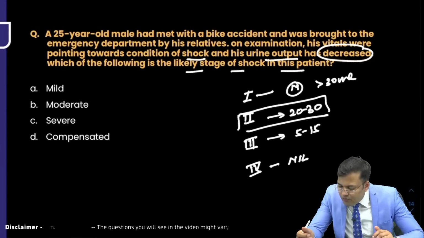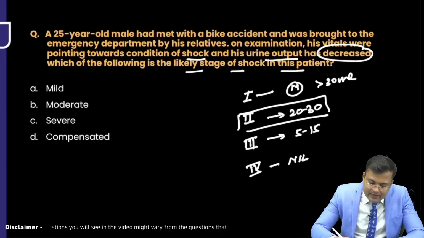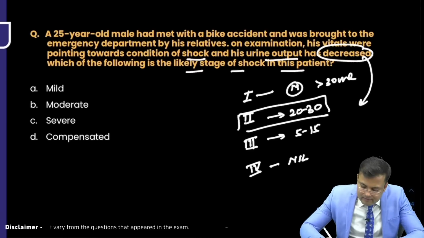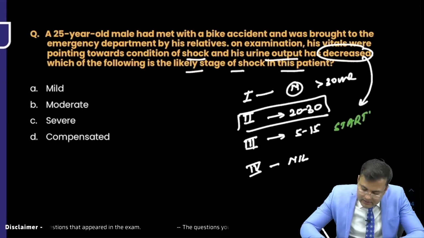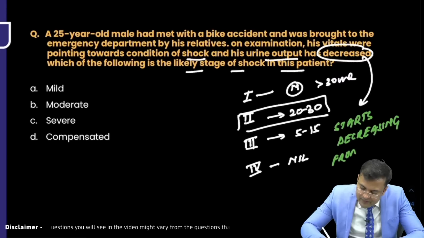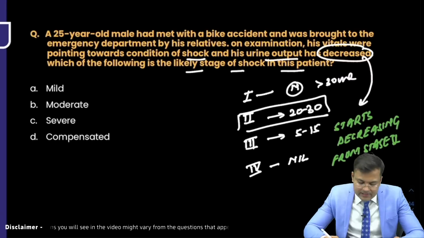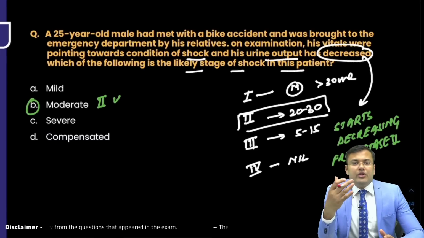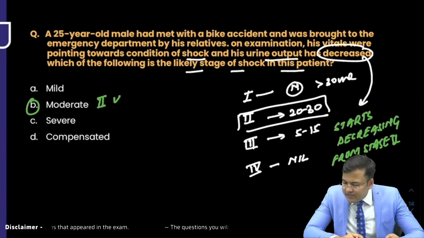Okay, very good. Start decreasing. This is going to help us. Urine output starts decreasing from stage 2, or from moderate shock. So what is the correct answer here? B, or stage 2. From stage 2 onwards urine output starts decreasing. So the correct answer for this question is B.